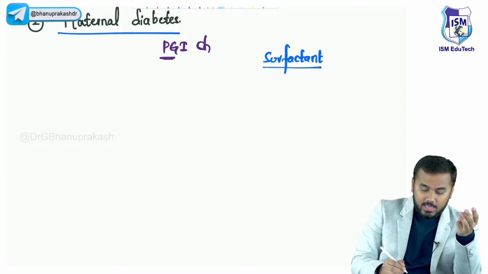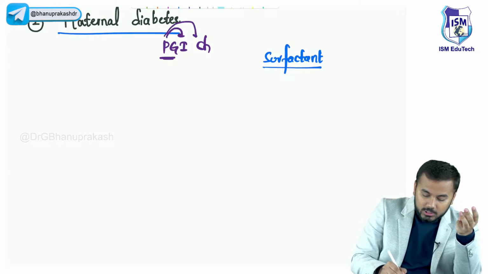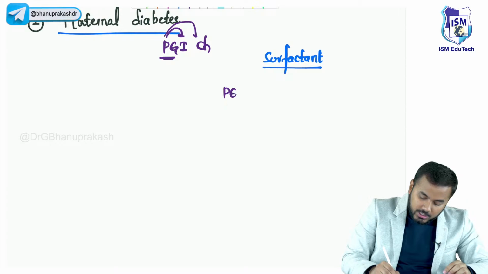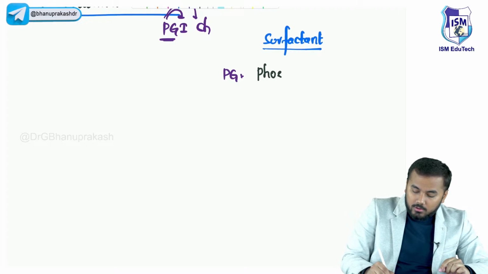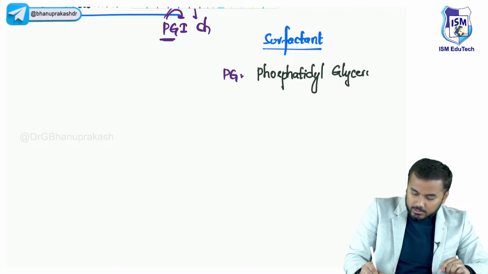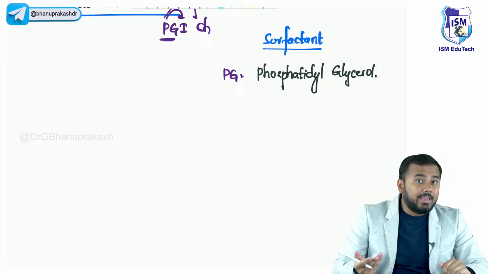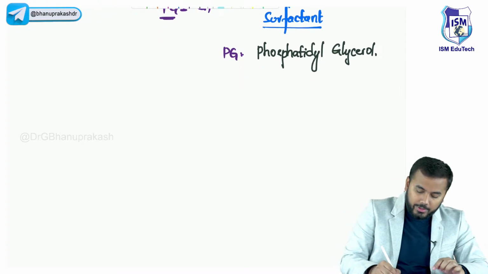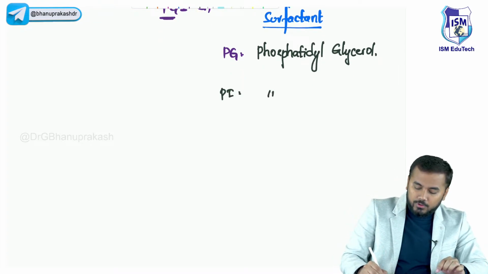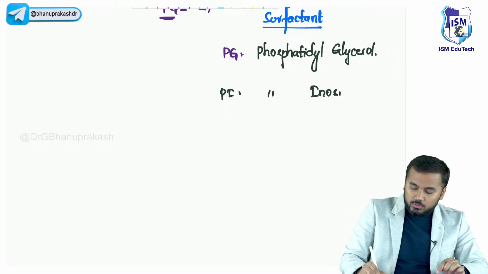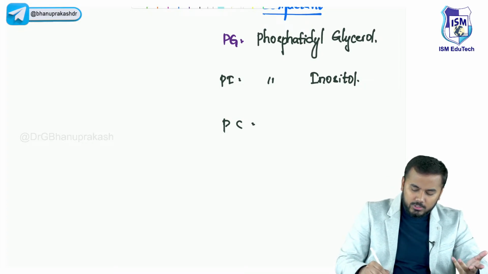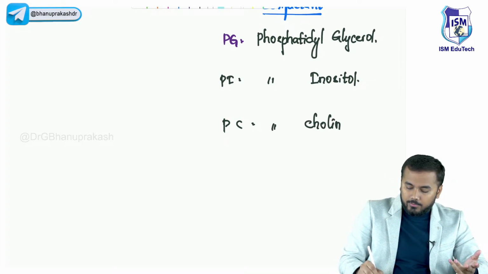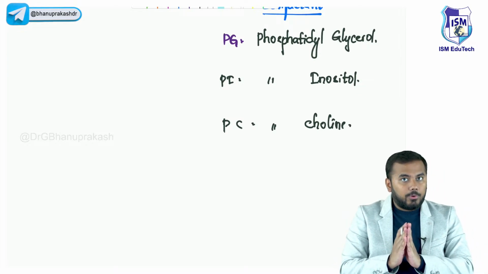So one is PG, another one is called PI, another one is called PC. Okay, so what is this PG? PG is also called phosphatidyl glycerol. And what is this PI called? Phosphatidyl inositol. And obviously PC is called phosphatidyl choline. All of you know this, I think, phosphatidyl choline. Okay, so these are the three important components of surfactant.